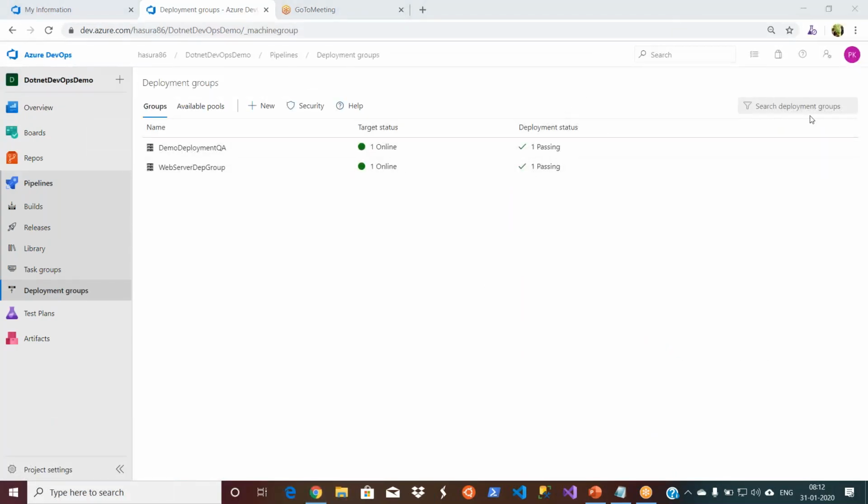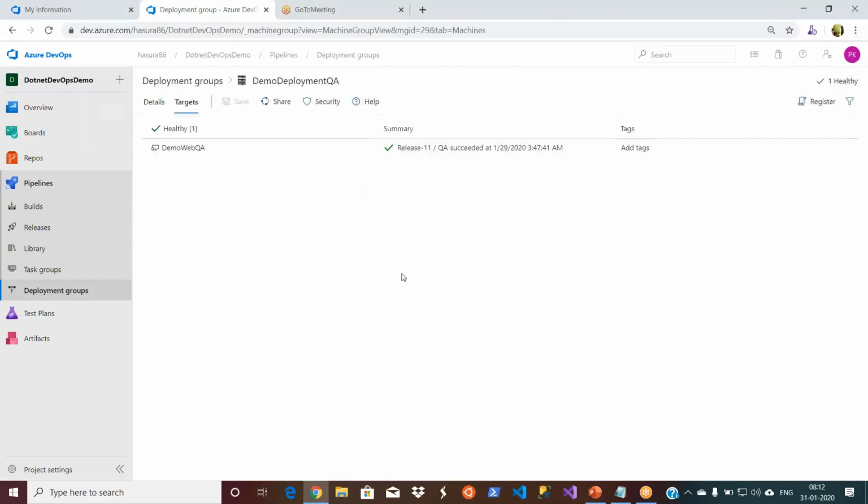Under deployment groups, let's go to our demo deployment group QA. Right now I have only one server in my deployment group, but this is not the reality, right? As I told you, we create the deployment group to make our release process easier.